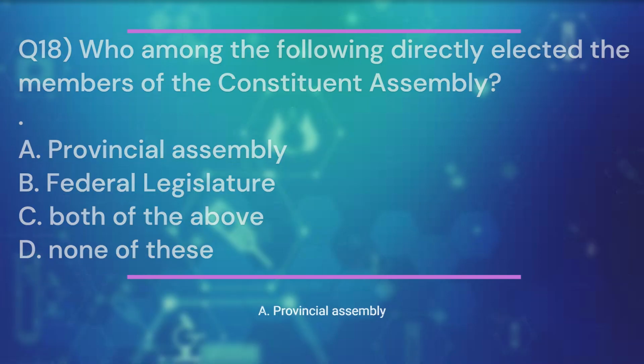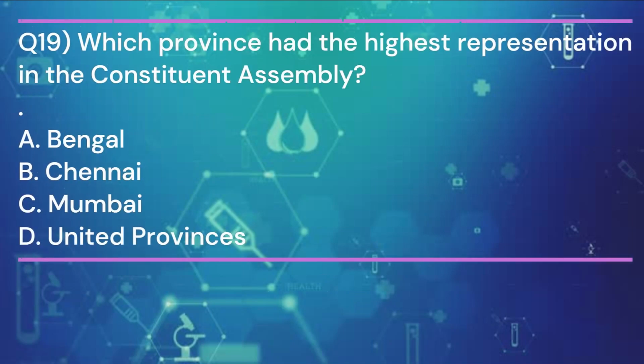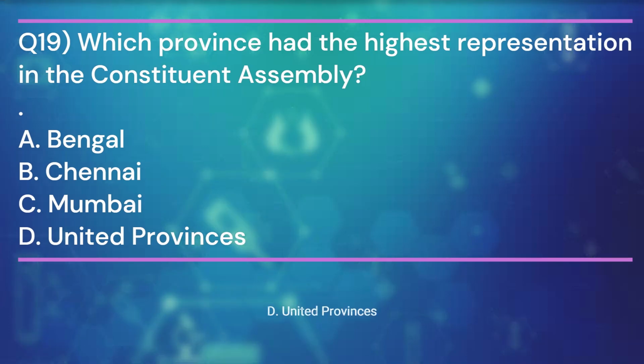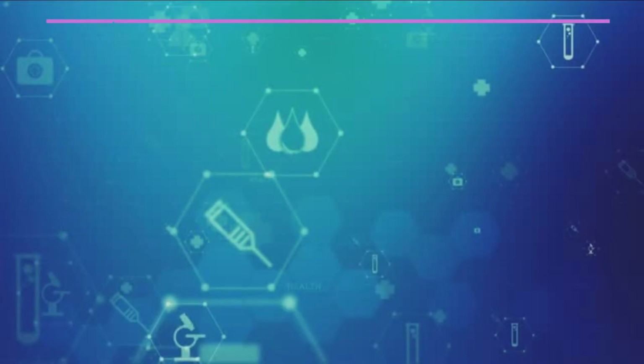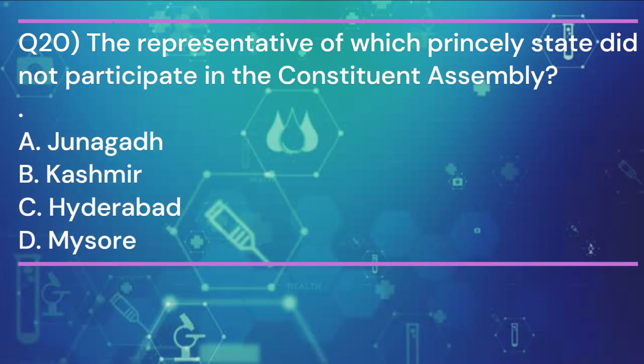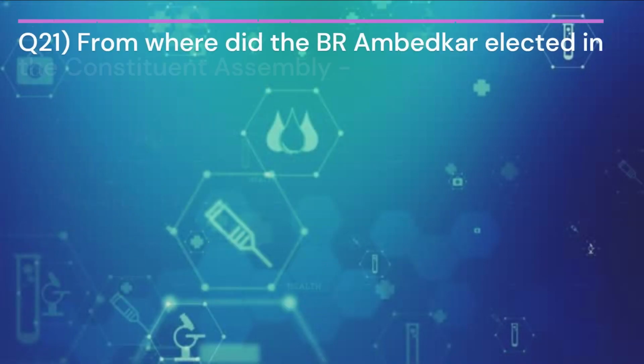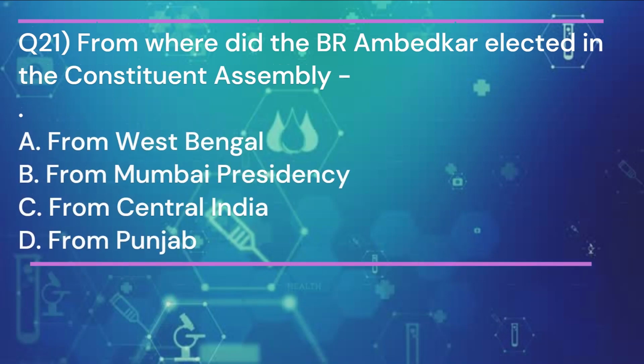Provincial Assembly. Question 19. Which province had the highest representation in the Constituent Assembly? And the answer is D. United Provinces. Question 20. The representative of which princely state did not participate in the Constituent Assembly? And the answer is C. Hyderabad. Question 21. From where did B.R. Ambedkar get elected in the Constituent Assembly? And the answer is A.